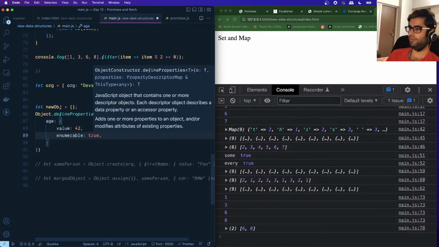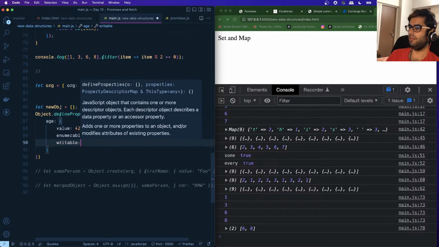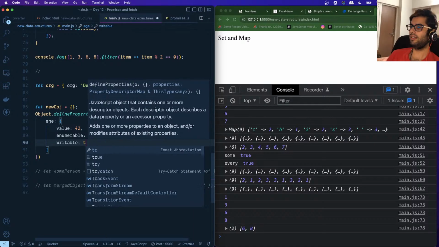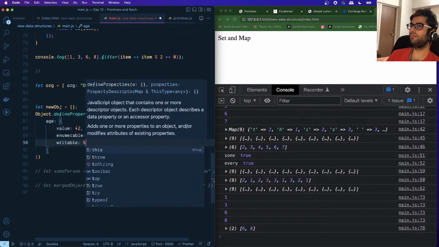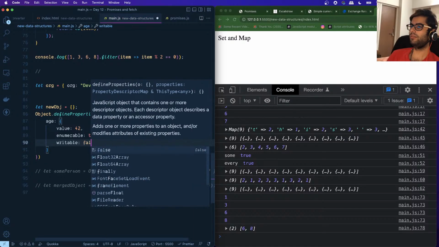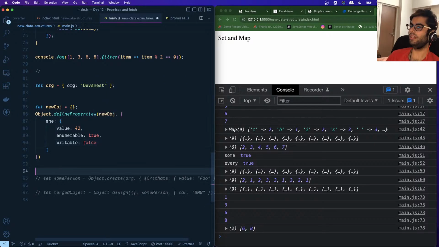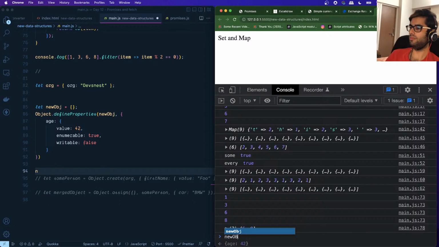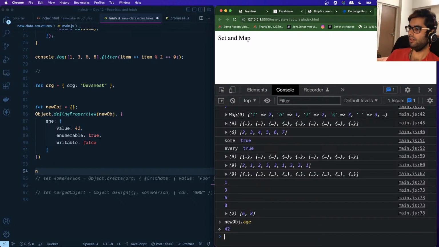And suppose there's another property known as writable. By default it is false, right? Sorry, by default it is true. If I set this to false, for example, and I have access to newObject over here like this, I can see that newObject.age is 42. Now I want to modify this.